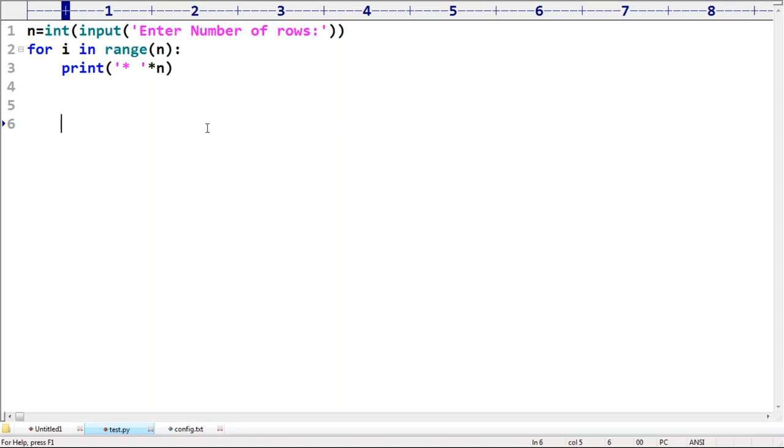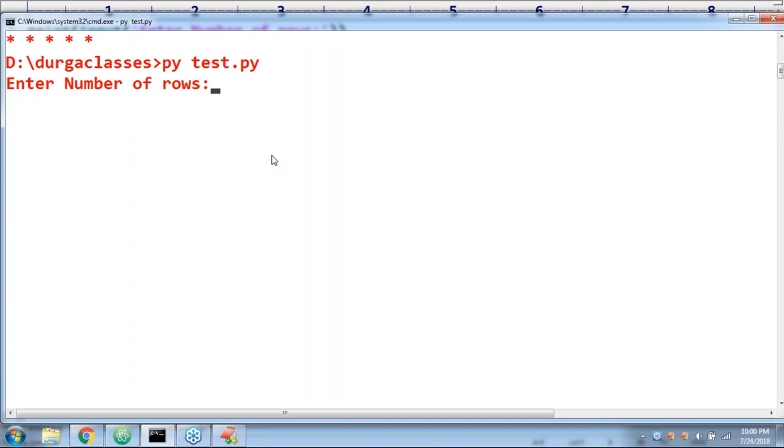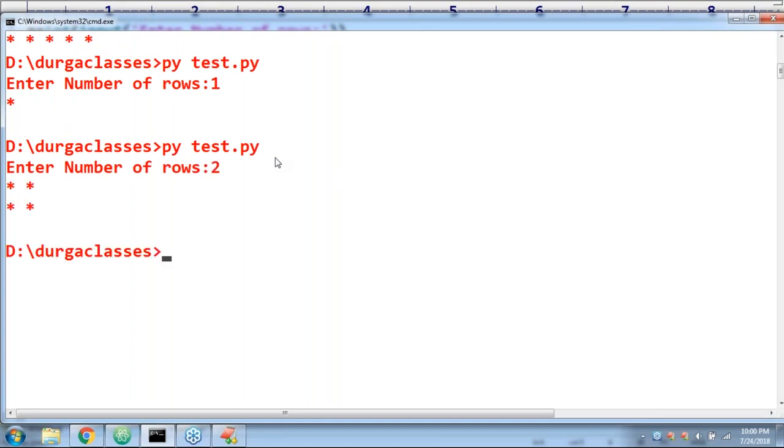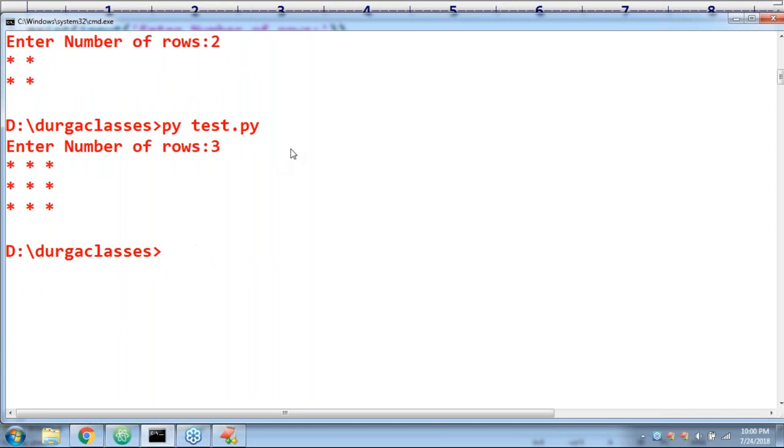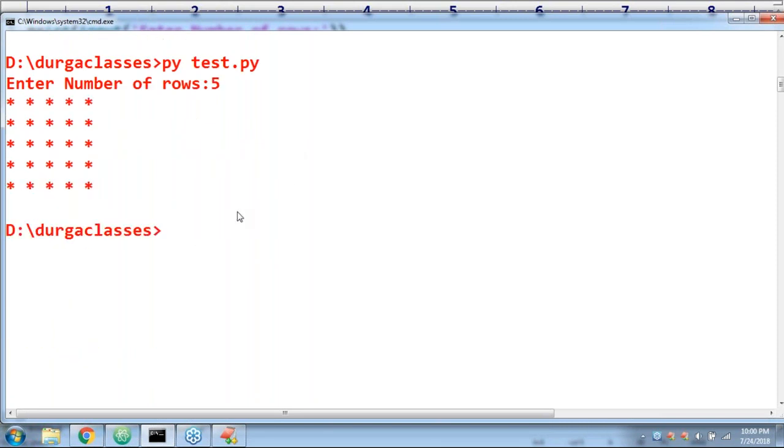Okay. Now observe carefully. Enter number of rows: one, only one star. Enter number of rows: two, two stars. Enter number of rows: three, three stars. Enter number of rows: five, then automatically 5 stars. Clear for all of that? Can you please confirm? Are you in a position to print squares?